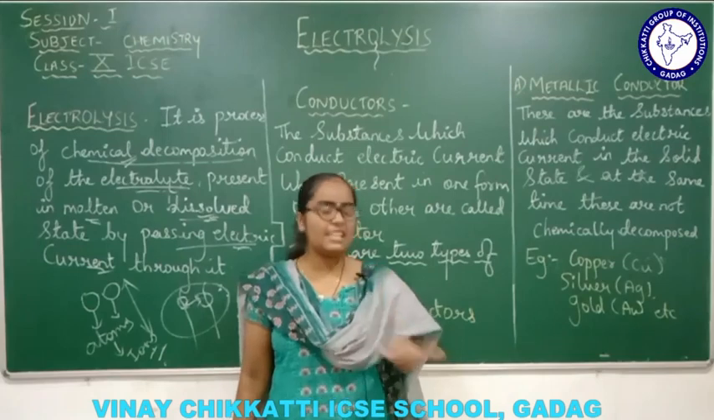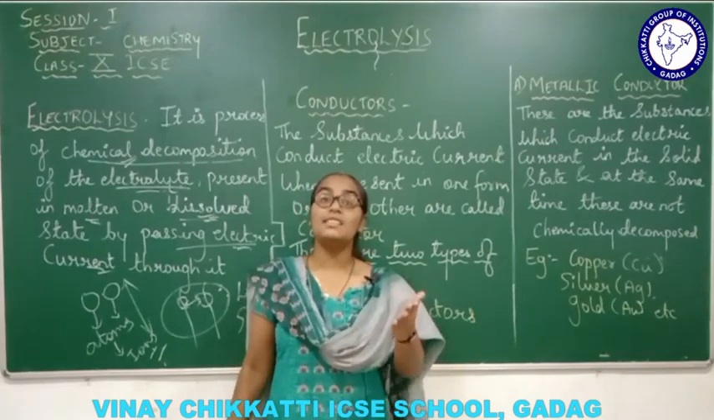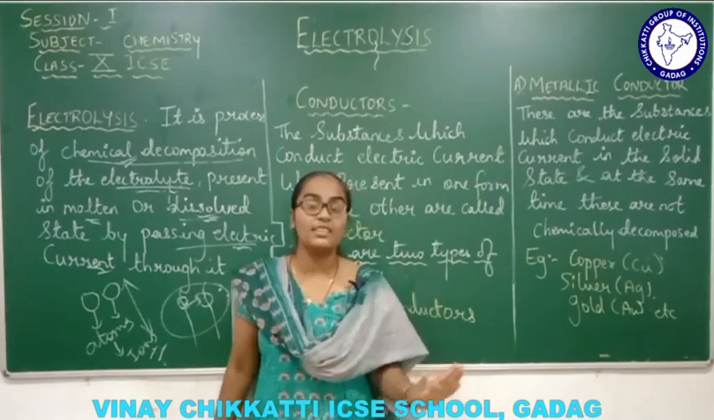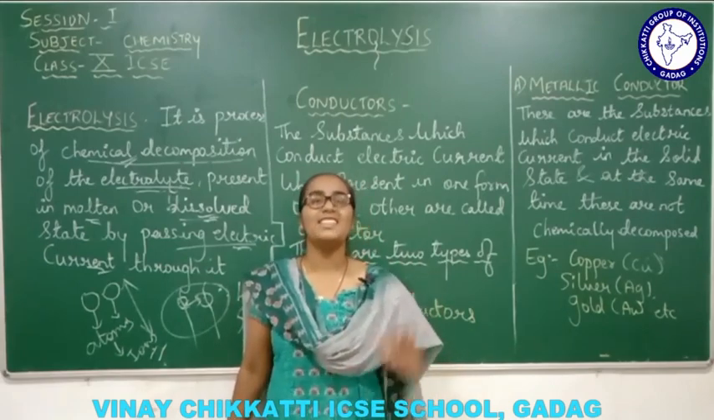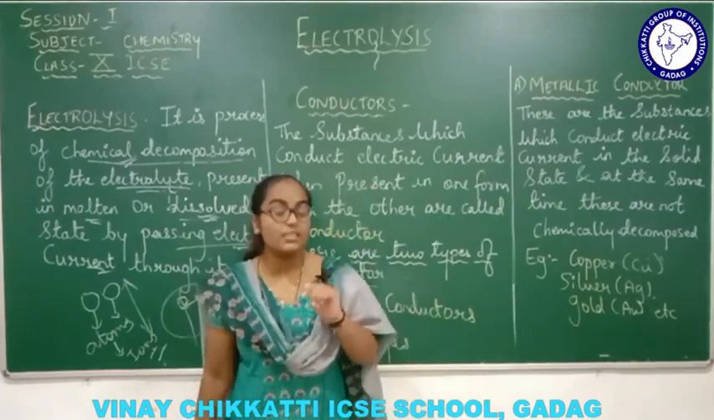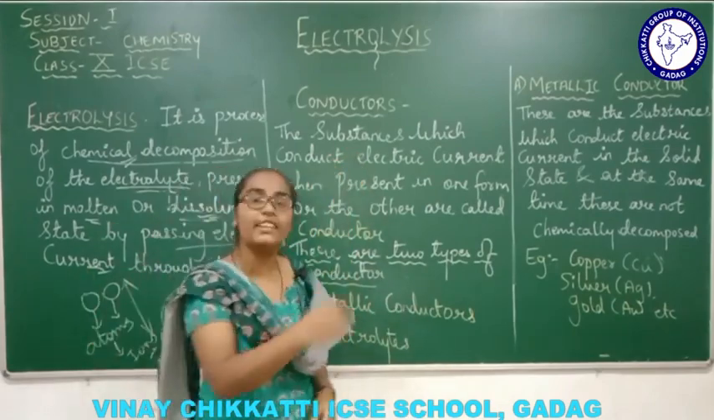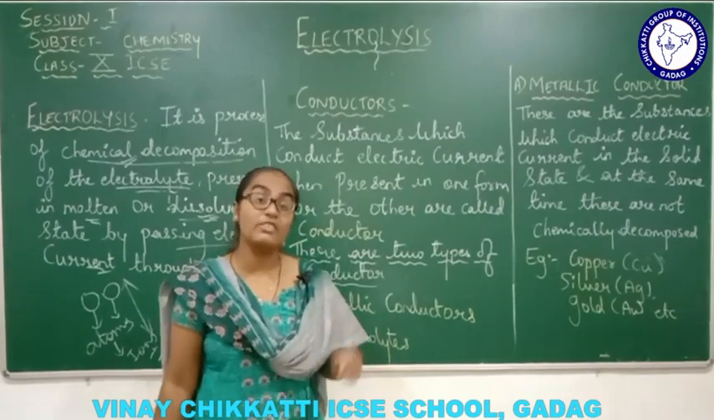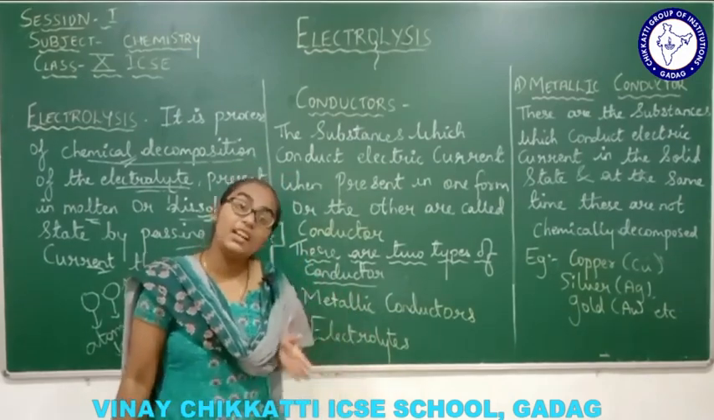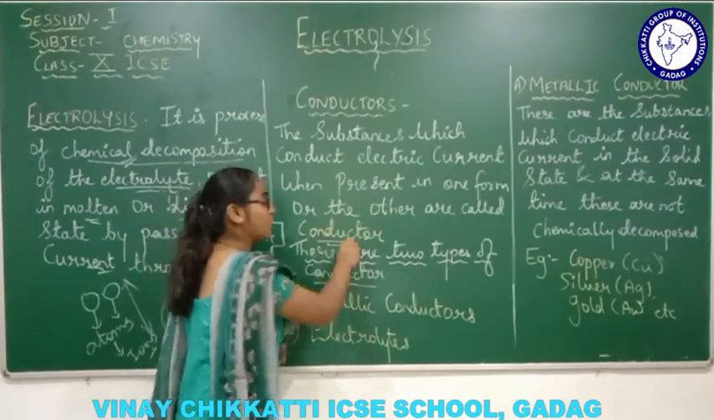Understand? If any substance does not help in the conduction of electric current, we do not merely say it is not a conductor. In fact, we say it is an insulator, which does not help the conduction of electrons. But conductors are those substances which conduct, support or help the conduction of electric current through them, right? So those are called conductors.